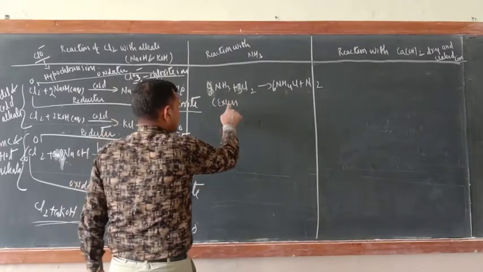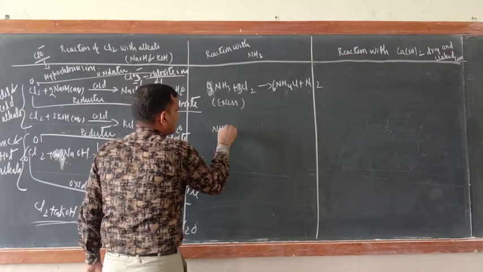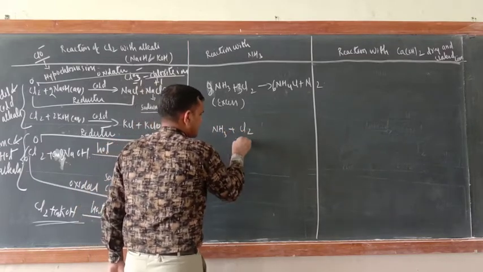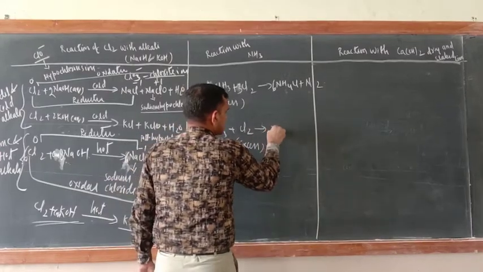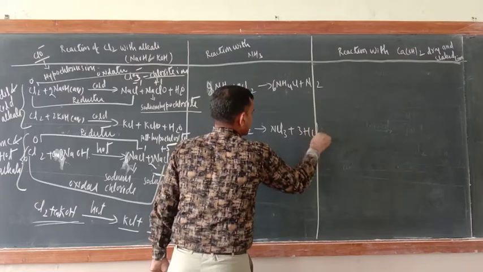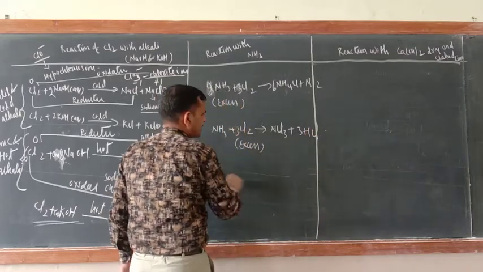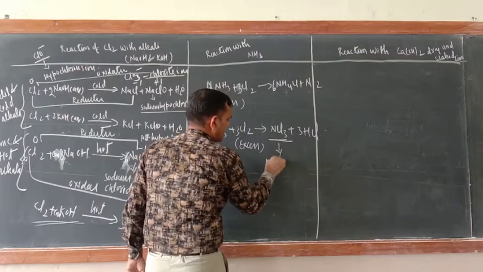That is when NH3 is in excess. But when Cl2 is in excess, then what is the product here? NCl3 plus 3HCl. So write down here 3Cl2. Then nitrogen trichloride. What is the name of this one?